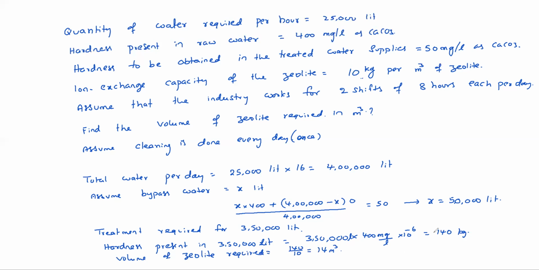So you can do it directly also. How? That 4 lakh liters, in every liter, 400 minus 50, 350 mg per liter is being removed, right? Converting to kg, that is 140 kg. So volume equals 140 by 10, that equals 14 meter cube. You can work it out like this also.